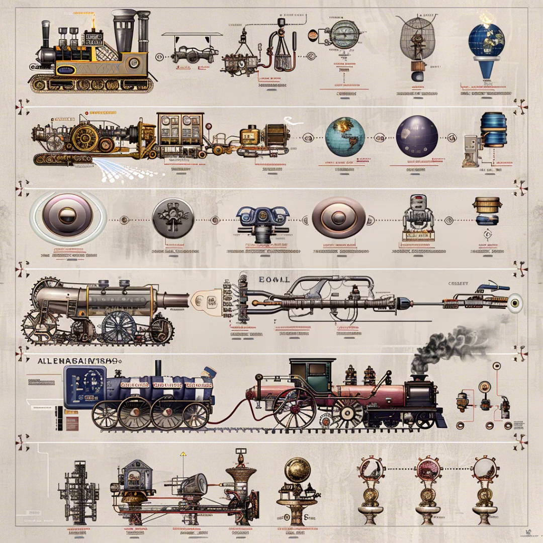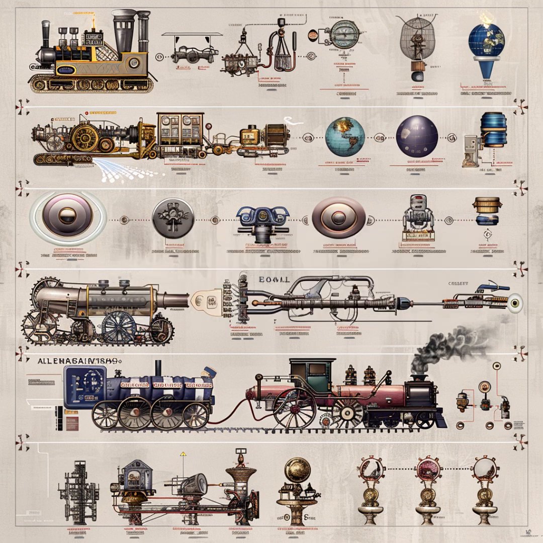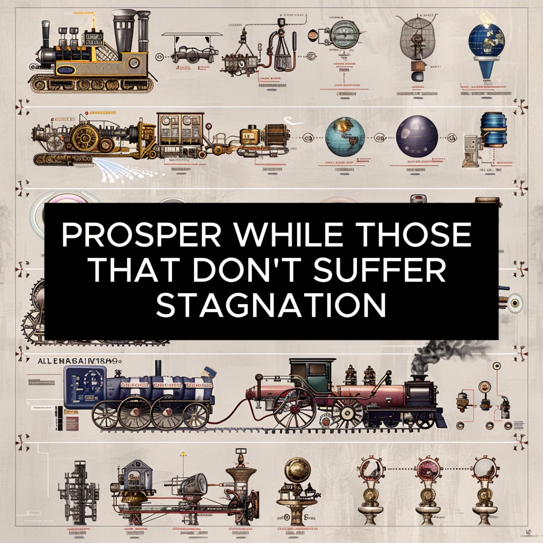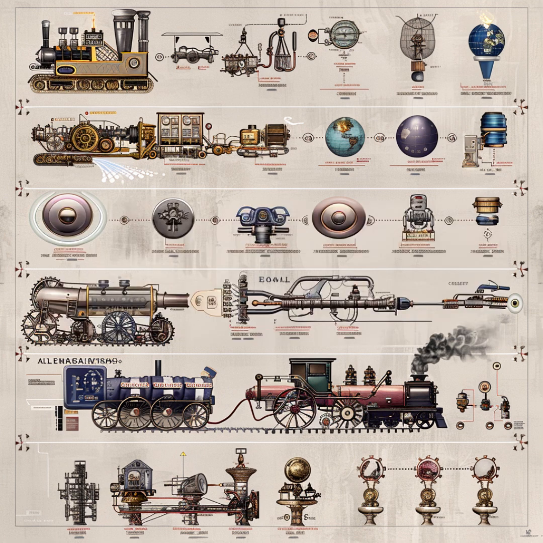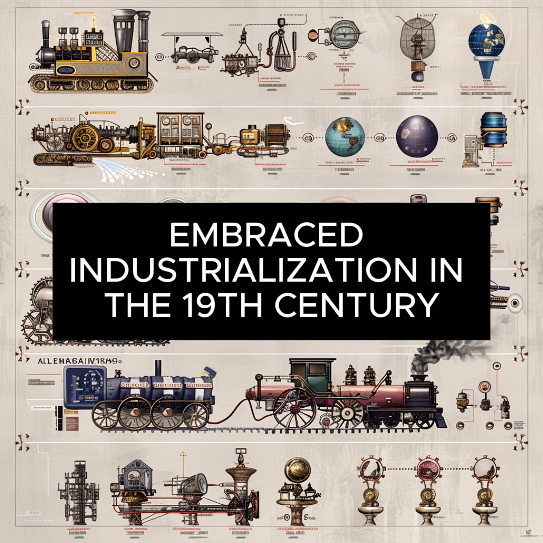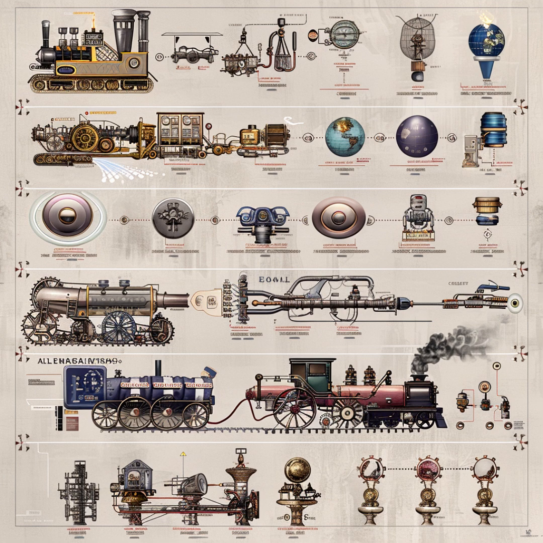18. The importance of adaptability. Takeaway: Societies that adapt quickly to new technologies prosper, while those that don't suffer stagnation. Example: countries that embraced industrialization in the 19th century outpaced those that clung to traditional practices.